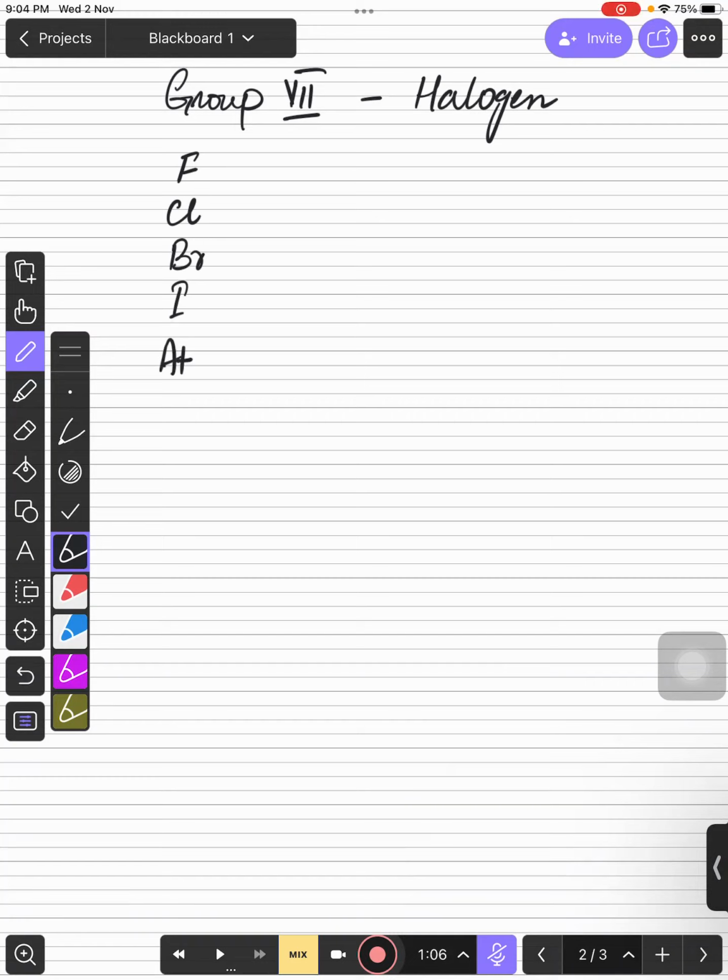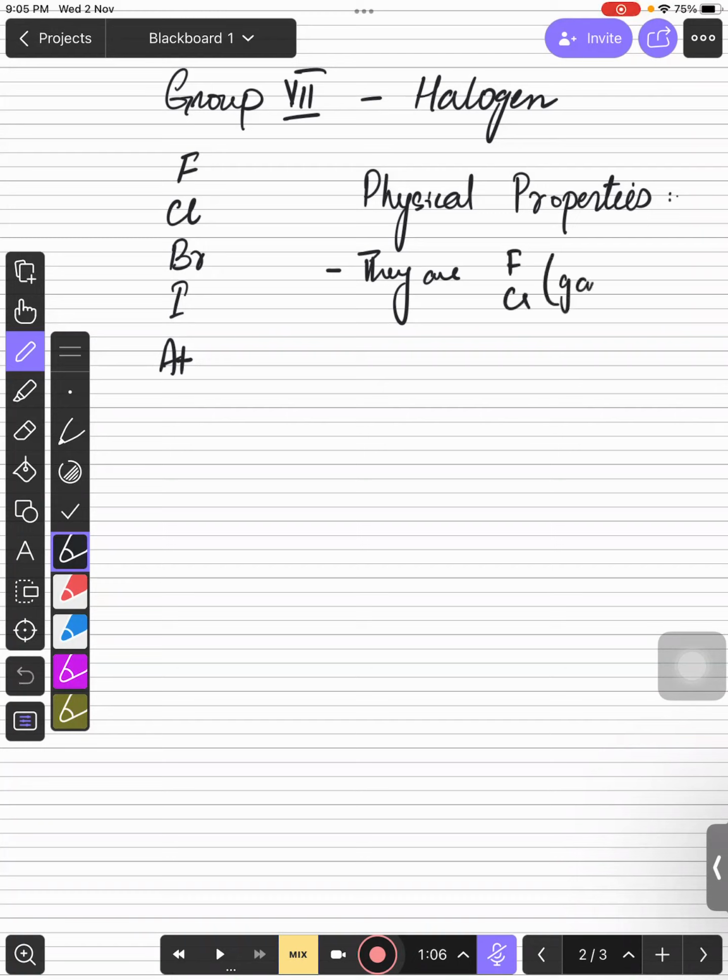If you talk about their physical properties, children, so they are actually very reactive non-metals, right? And the reactivity is actually not a physical property. That is why I'm not writing over here. So you can say that they are like fluorine and chlorine are gases, right? Bromine is liquid at room temperature and pressure, and iodine is solid, right? This is one thing you need to remember.